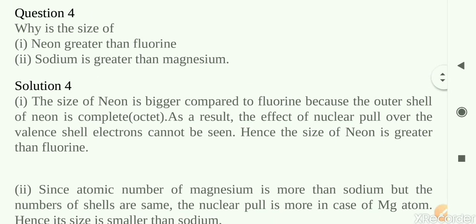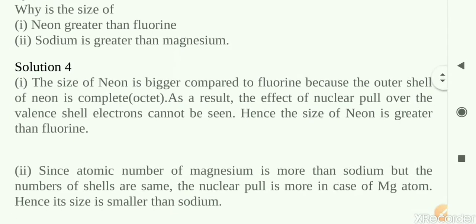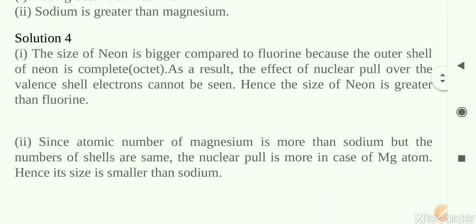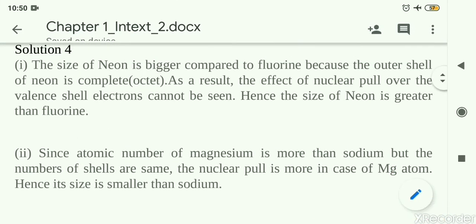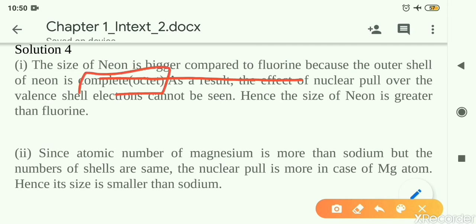Question number 4. Why is the size of neon greater than that of fluorine? This is an exception to the atomic radius. Neon being an inert gas, and fluorine being a halogen. So what kind of exception is there? That is, neon is bigger compared to fluorine. Why is it bigger? Because neon is having a complete octet. It is having 8 electrons in the outermost shell. As a result of which, the effect of nuclear pull over the valence electrons cannot be seen. That is why neon becomes bigger than fluorine.